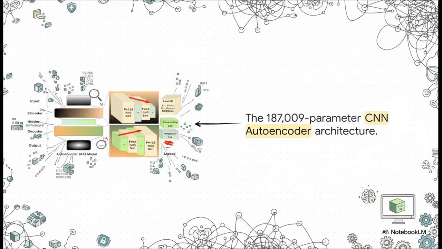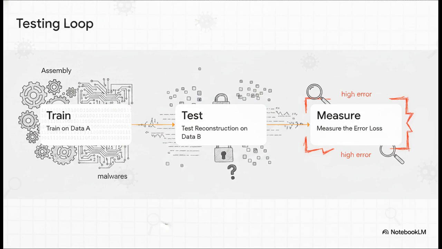The methodology they used is this beautifully elegant anomaly detection loop. Step 1, you train the autoencoder on one file type. Let's say the assembly data. Step 2, you ask the model to reconstruct the other file type, the byte data. And step 3, you measure the reconstruction error loss. It's straightforward. If the error is high, it absolutely confirms the presence of unknown features in that second file.